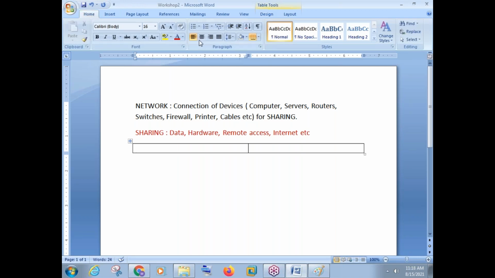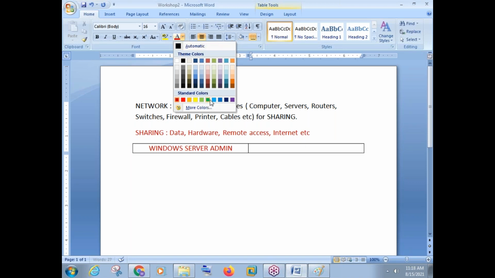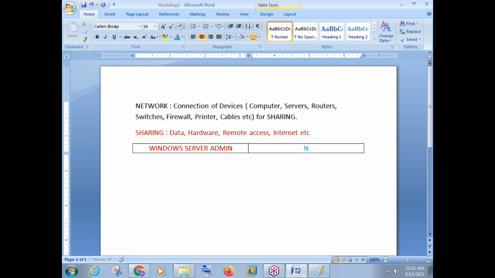I'll just try to make things easier for you. This is Windows Server Administration, and the other one here, friends, is Network Administration.